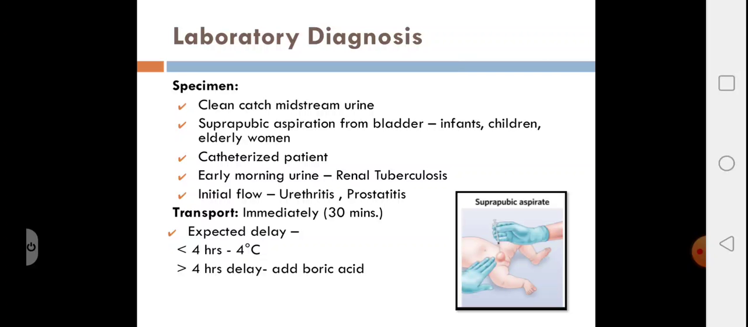In renal tuberculosis, the early morning urine sample, the whole urine sample, is collected. And in urethritis and prostatitis, the initial flow of urine is preferred. But routinely, the preferred sample is the midstream urine sample. And once you collect, it should be immediately sent to the lab within 30 minutes to 1 hour. And if there is any delay of more than 4 hours, you have to add boric acid into the sample. And if there is a delay of less than 4 hours, you can refrigerate the sample.